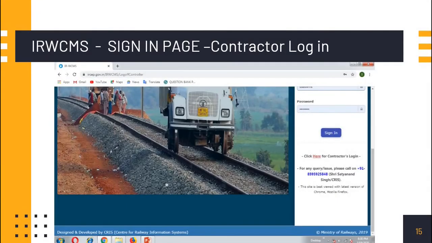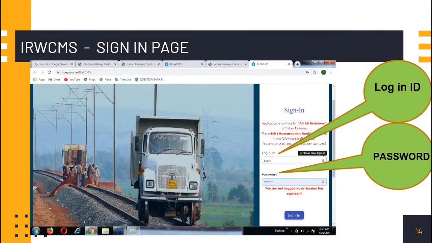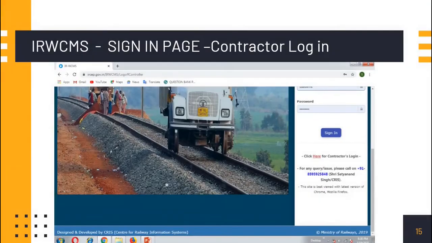And for contractor login, in the same IRWCMS sign-in page, scroll down, we can see "click here for contractor's login." Whenever a contractor wants to log in, he can use this option. For all the other railway users, we should use the main menu option, that is the login ID and password we saw earlier. For railway users, this has to be used. For contractors, there is a small link given here.